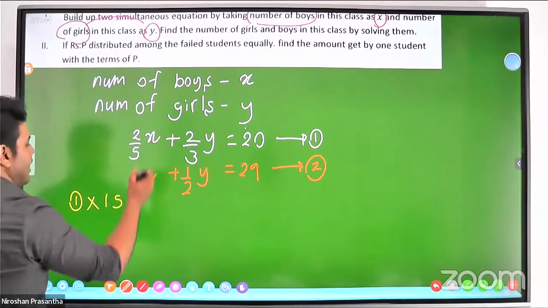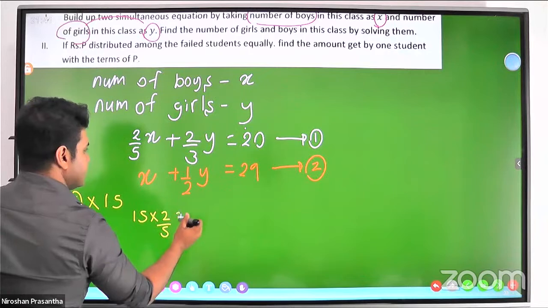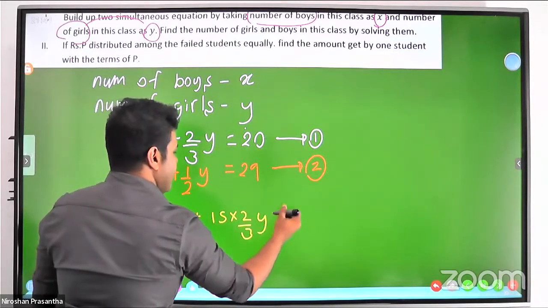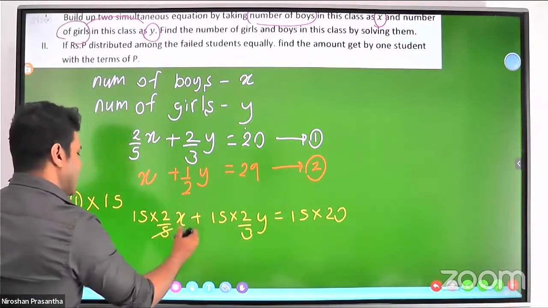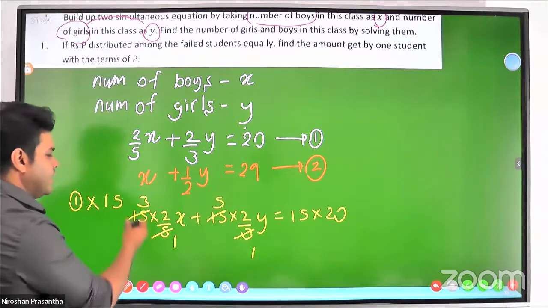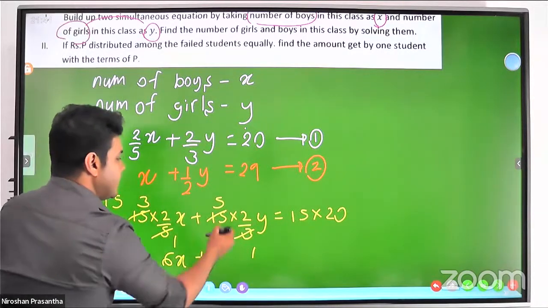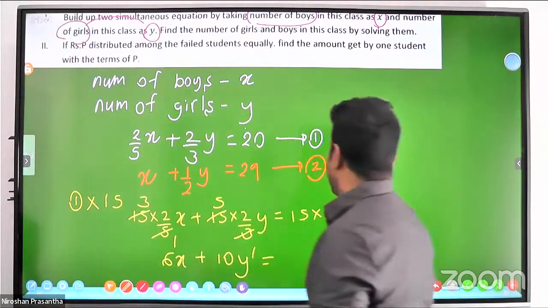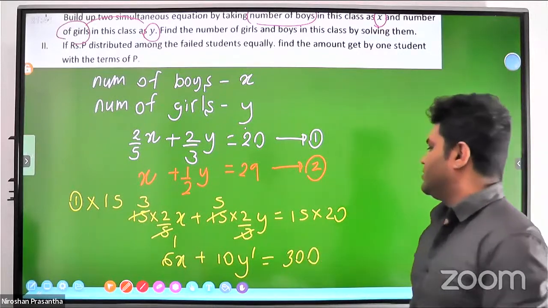Then if you multiply by 15, 15 times 2/5 x, 15 times 2/3 y, and 15 times 20. Now 5 times 3, 3 times 5. You get the new equation. 3 times 2, 6x. 5 times 2, 10y. This is 15 times 20. It is 300.